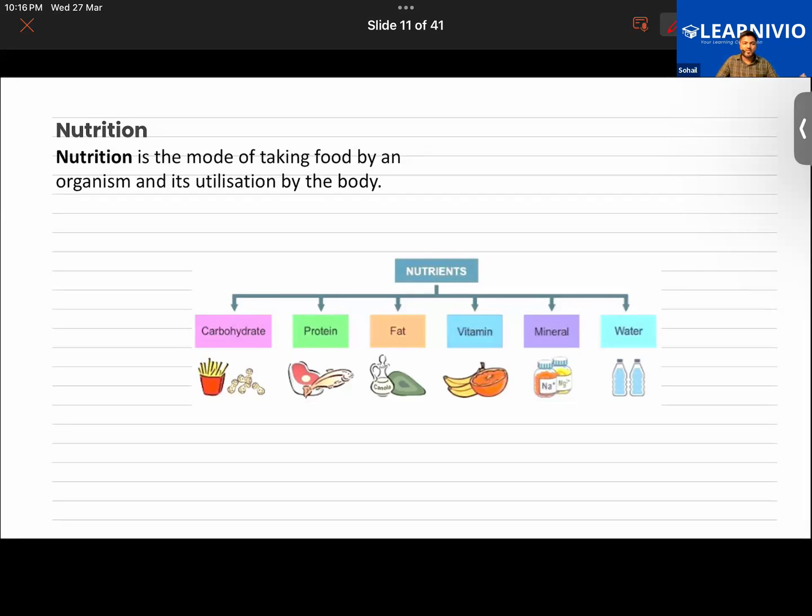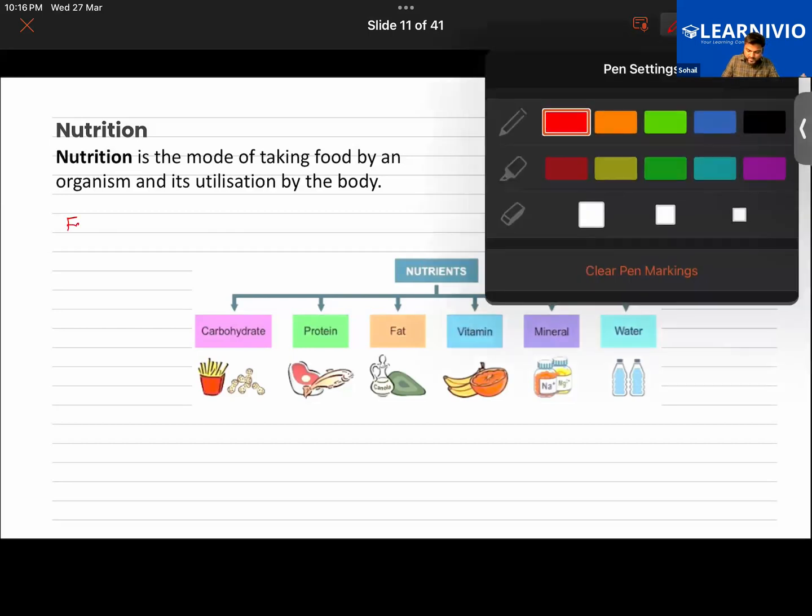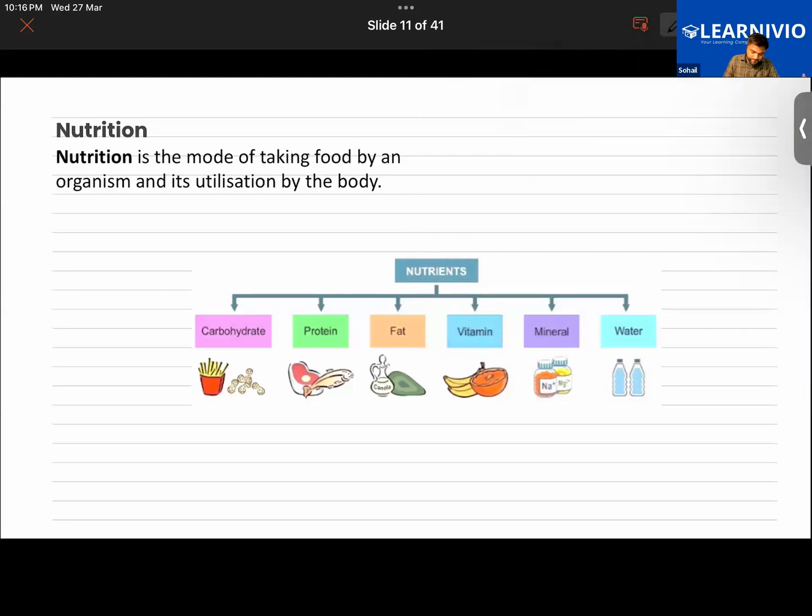So let's understand what is nutrition. As I told you earlier, all living organisms require food. Food gives the organisms energy for growth and for the maintenance of their body functions. Why do we require food? Yes, what is the need of food? Yes, Priyanka. Yes, Abu Bakr. What is the need of food?